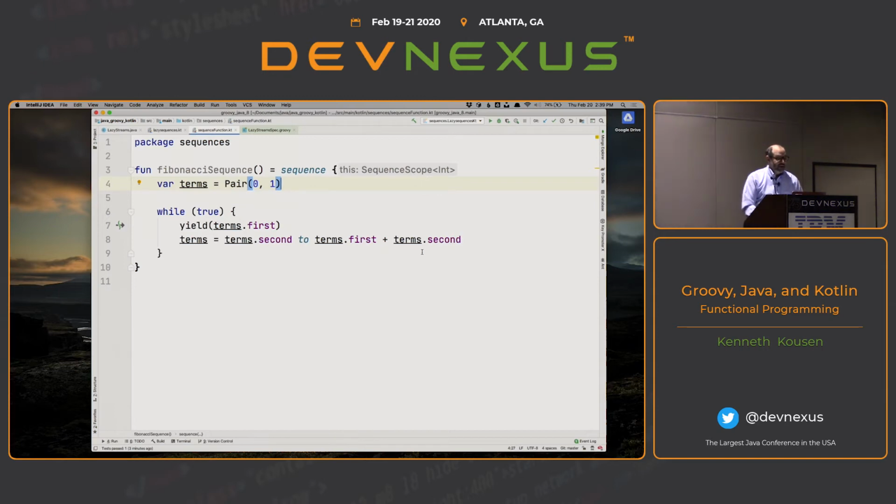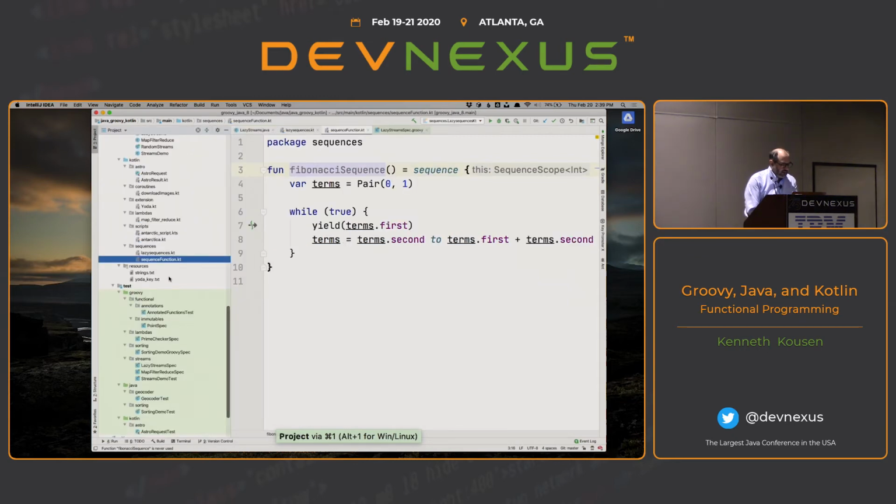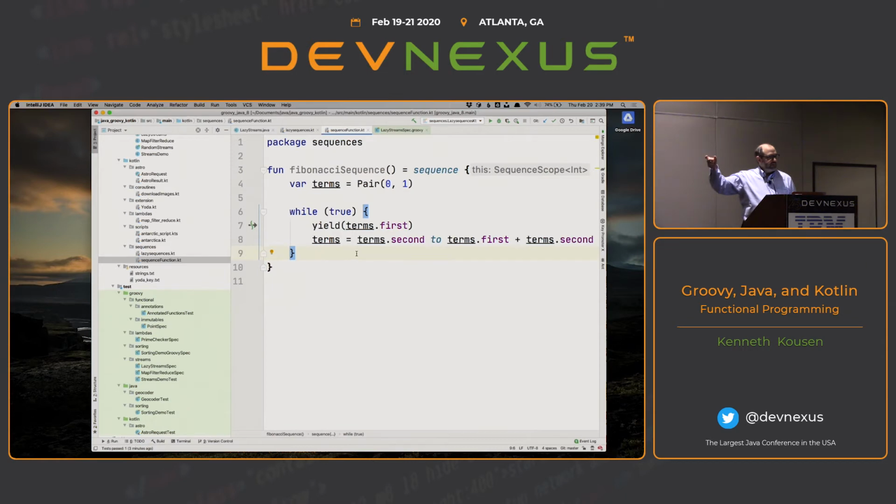Yeah, I'm sorry. But the thing is, this looks infinite, so what actually happens when you do it in practice is, I thought I had it here, but I think I had it in a test. At any rate, you call the take method. You invoke take to say how many elements you want, and that's a very common method in functional programming. Take and drop. There's usually methods like take while and drop while.